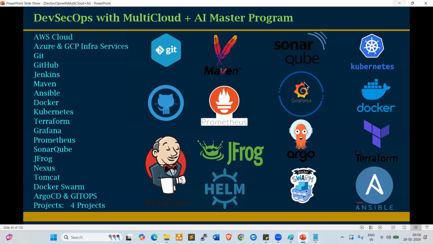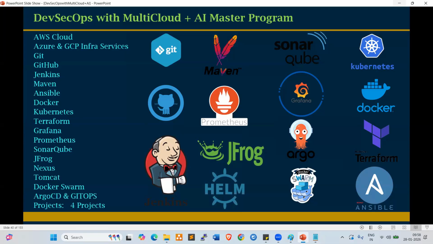We are going to learn this many tools, but we don't use all the tools in real-time projects. If you learn all these tools, you can easily cope up in the projects, you can easily crack the interview, and you can fit with any project.